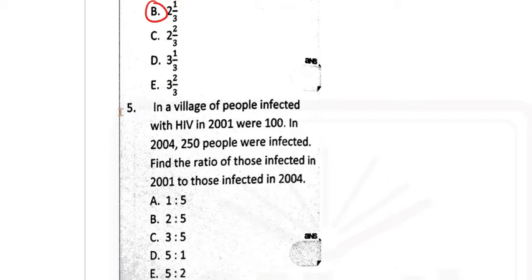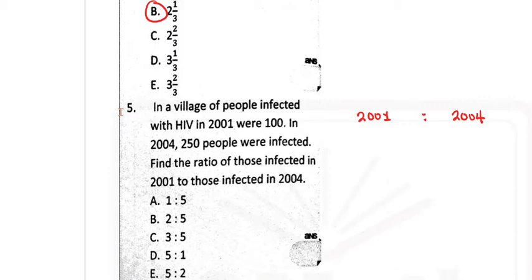And then it went on to say that in 2004, 250 people were infected. Find the ratio of those infected in 2001 to those infected in 2004.